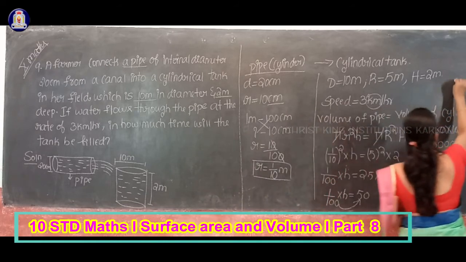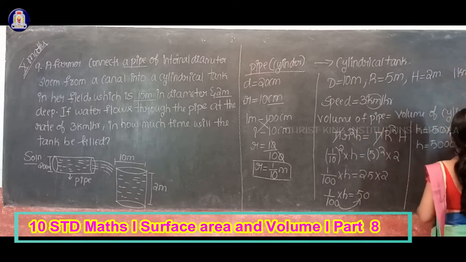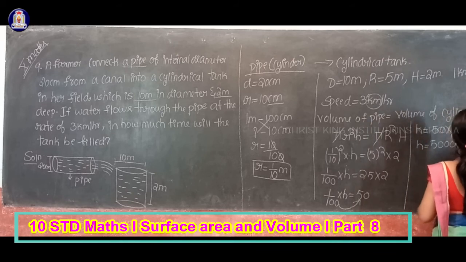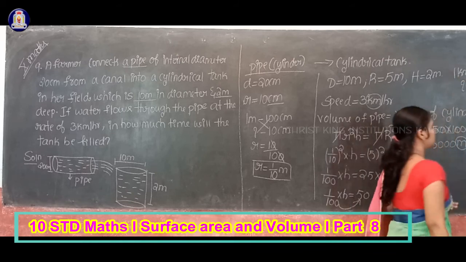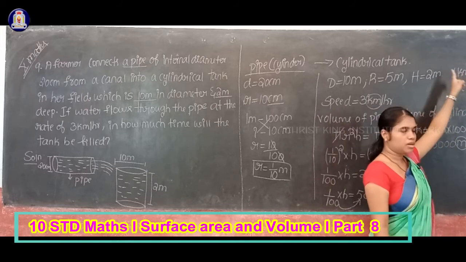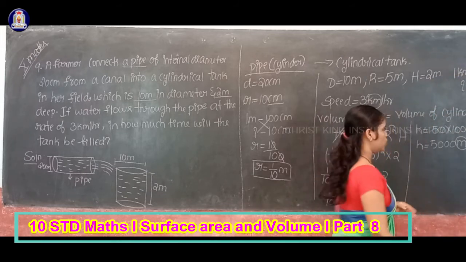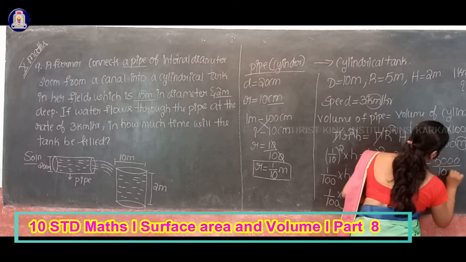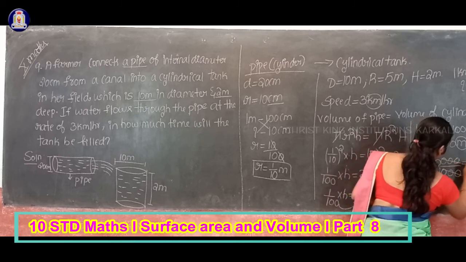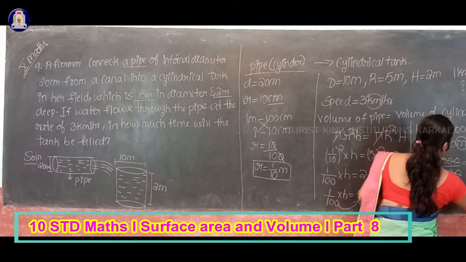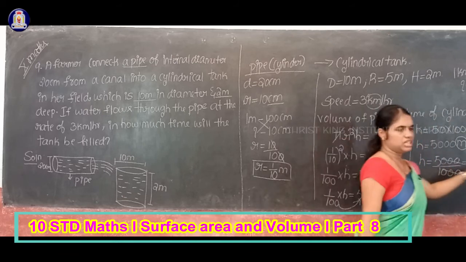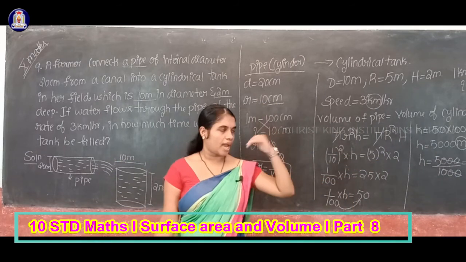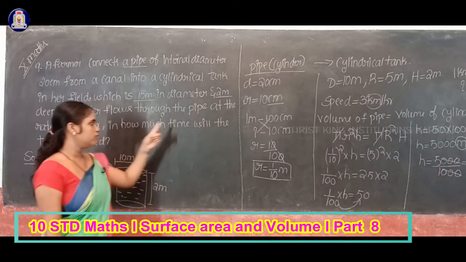Okay. See, we know that 1 kilometer is equal to how much? 1000 meter. So therefore 5000 meter equal to how much kilometer? So what to do? Divide 5000 by 1000. Okay. So therefore height is nothing but you have to divide this 5000 by 1000. 3 zeros cancelled, so you will get 5. So therefore what is the distance covered by the water in the pipe is given by how much? 5 kilometer.